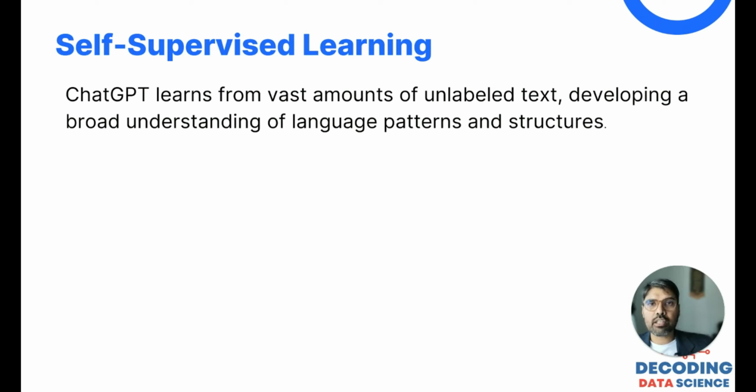And one thing that is very important for ChatGPT is self-supervised learning. ChatGPT learns from a vast amount of unlabeled text, developing a broad understanding of language patterns and structures.